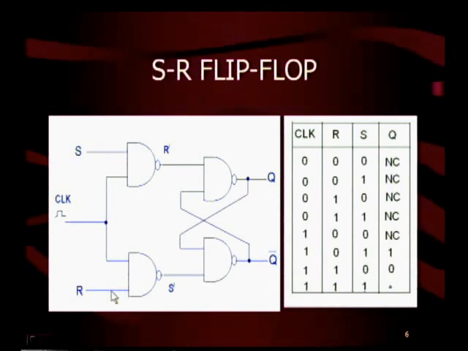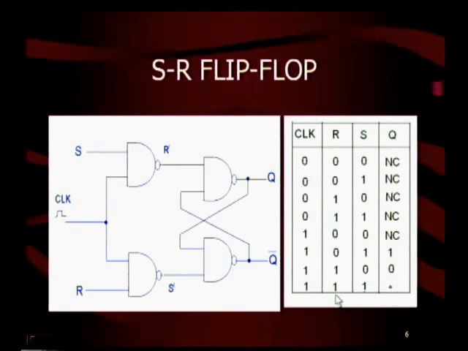When clock is high, R is 0, S is 1. R is 0 means S dash becomes 1. S is 1 means R dash becomes 0, therefore Q is 1. That means set the flip-flop. When R is 1 and S is 0, R dash becomes 1, then S dash becomes 0, now we will get Q is 0.